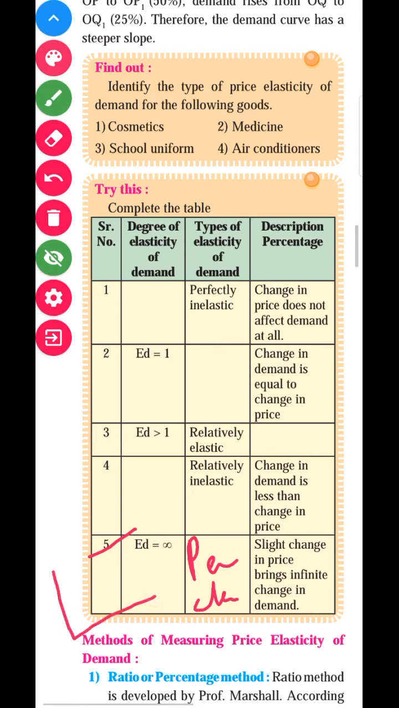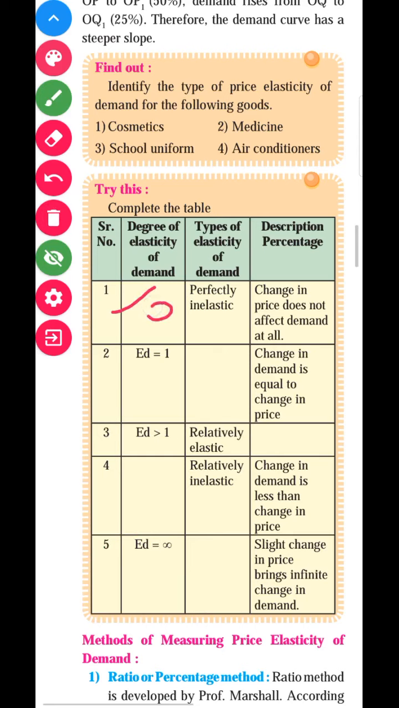The slope of demand is horizontal. It is parallel to the x-axis. Yes, it means only demand changes, and demand changes how much? Infinite, and price remains constant. Yes, so okay, student. So in the first box it is ED equal to 0.